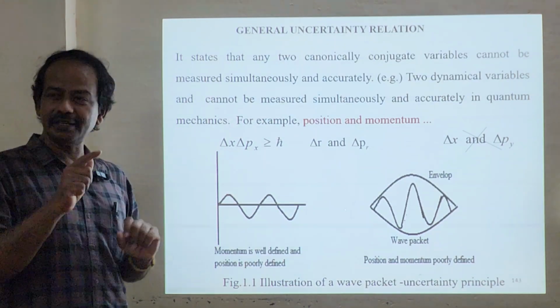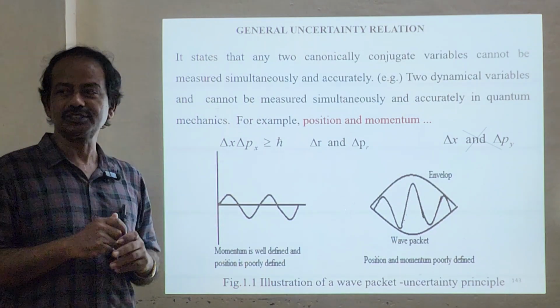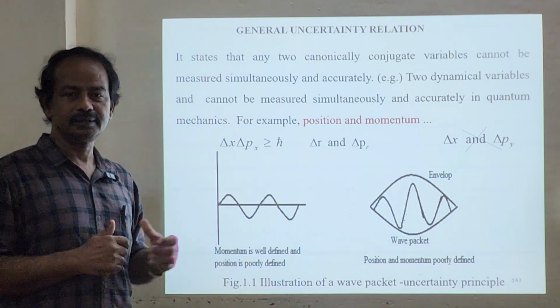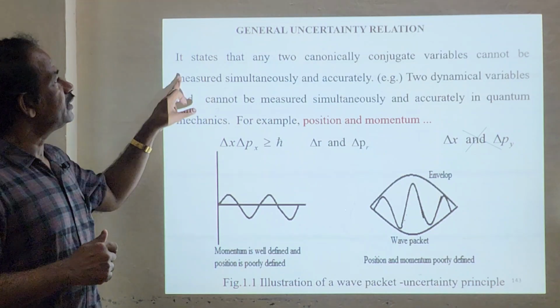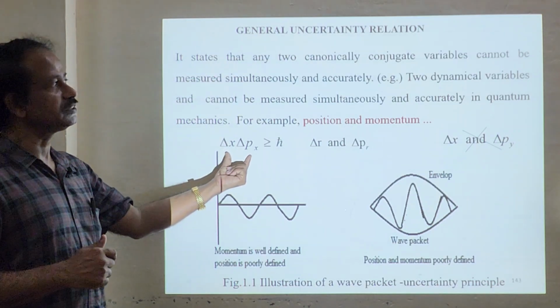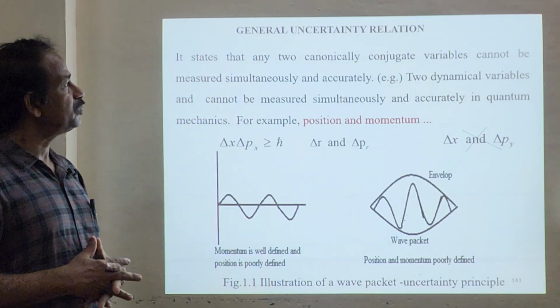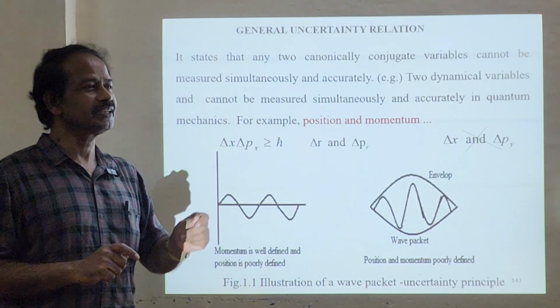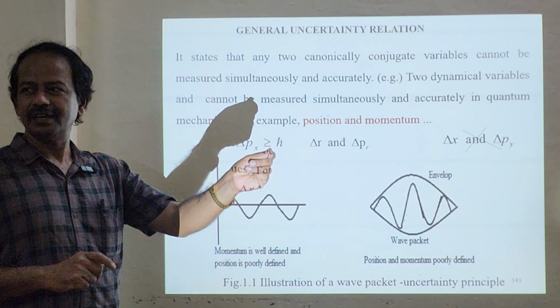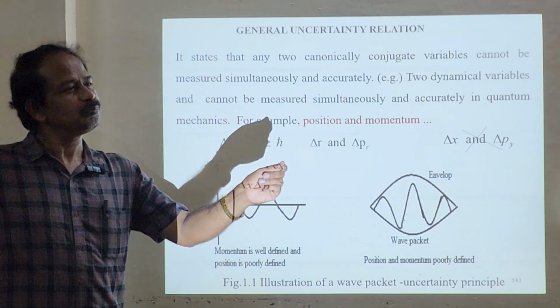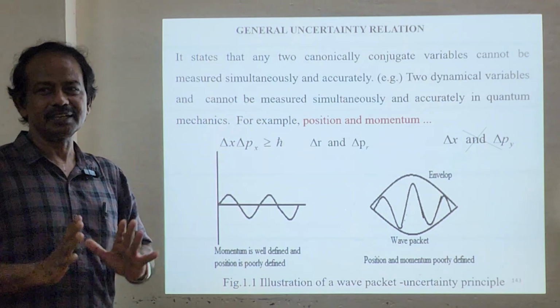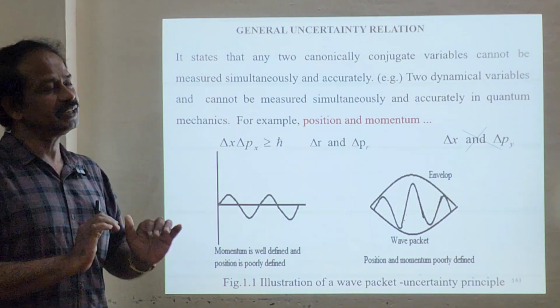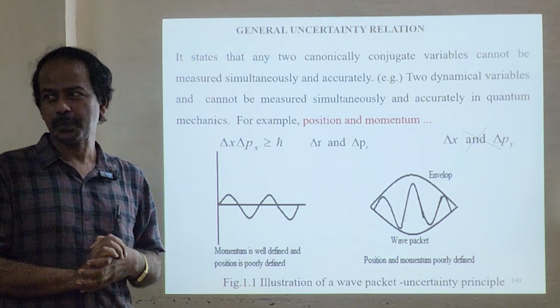So del x times del px is greater than or equal to h bar. This is the uncertainty relation. It says that any two canonical conjugate variables cannot be measured simultaneously at the same time. Can I measure x and measure p at different times? No, it is not like that. Simultaneously you can't measure.